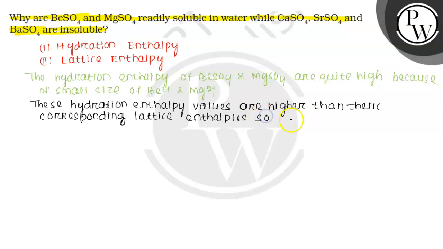So BeSO4 and MgSO4 are readily soluble in water.